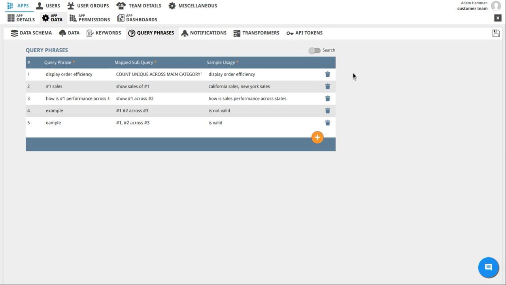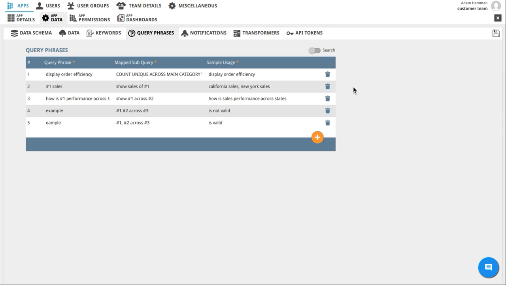As an example, if the mapped subquery is show sales of #1 and the query phrase is #1 sales, then Vizard will execute show sales of California when you ask the question California sales. If you ask the question New York sales, then Vizard will execute show sales of New York. If you ask the question X sales, then Vizard will execute show sales of X. This allows us to use a single parameterized query phrase to act as a substitute for many queries.